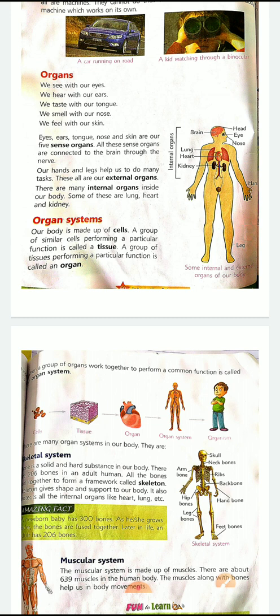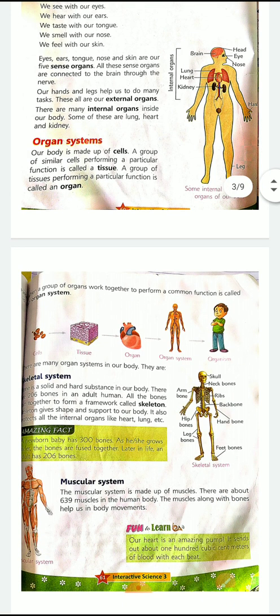Suppose one system is only to breathe, another system is only to digest your food, another system is only to give out whatever extra or unrequired food is there in the body. One system is to make you think, one system is to make you see. So they are different organ systems. Now the skeleton system. You all know our body is made up of muscles and bones. So when these bones come together and form a body, it is called the skeleton system.